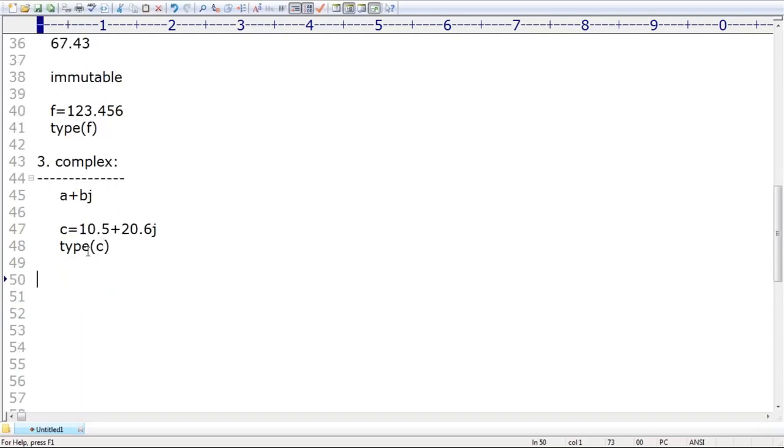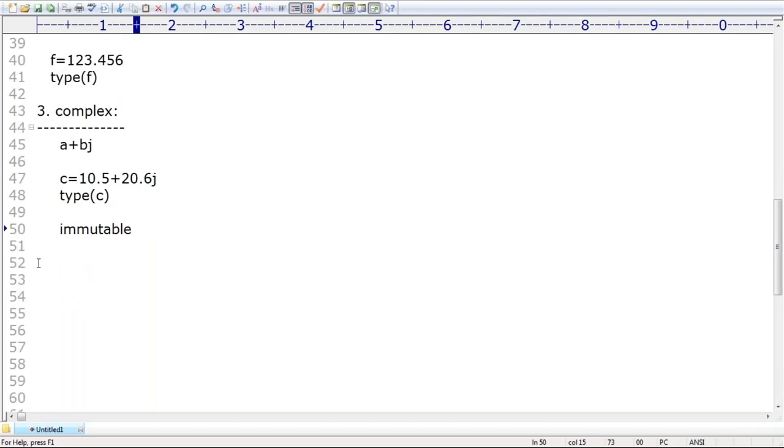But here one small twist is there. What is that small twist? Here it's a complex type. Is it immutable or not? All fundamental data types are by default immutable. Once we create an object, we are not allowed to change its content. Remember that, sir. Okay.